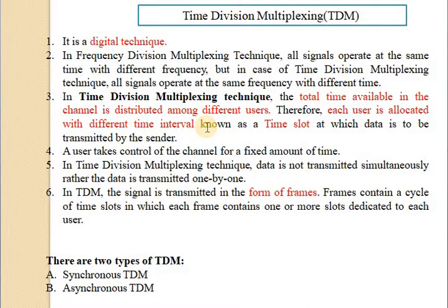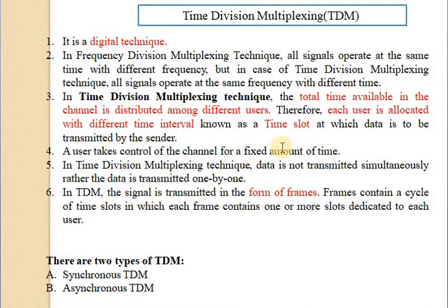Each user is allocated a particular time interval called a time slot, during which the data is transmitted by the user. Thus, each sending device takes control of the entire bandwidth of a channel for a fixed amount of time.